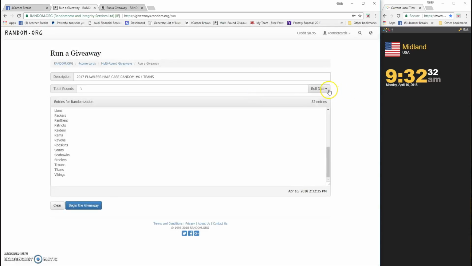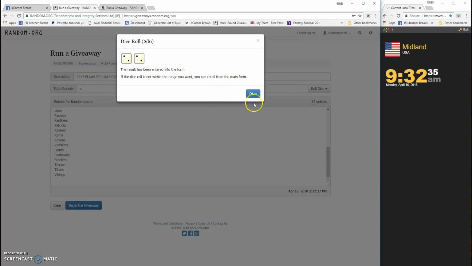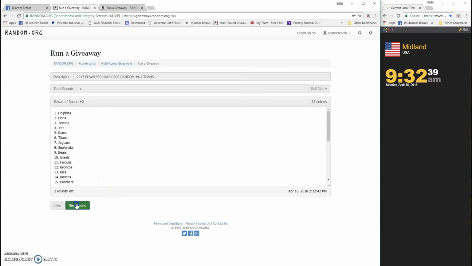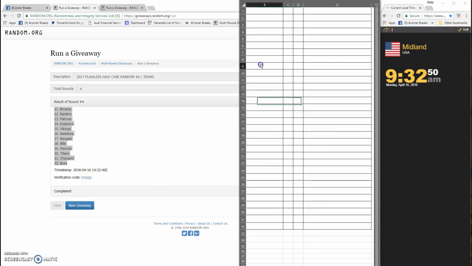3 is not going to work. It has to be 4 or more. 4. Okay, 4 will work. Little 4 times on the teams. Eagles on top, Bucks on the bottom. BRGQGJ is the code.